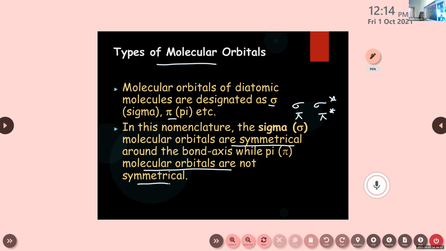In pi molecular orbitals, the p orbital will be involved, and there are three orbitals for p, right? Px, py, pz. That's why it is not symmetrical in nature. It has different energies. So the molecular orbitals of diatomic molecules are designated as sigma and pi. In sigma, there are two types, sigma and sigma star, that is bonding and anti-bonding. Again, pi has pi and pi star. Pi is bonding and pi star is anti-bonding.